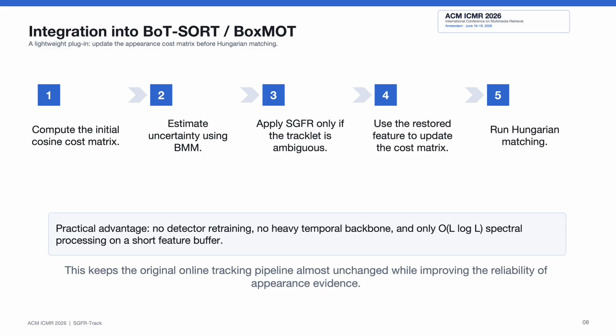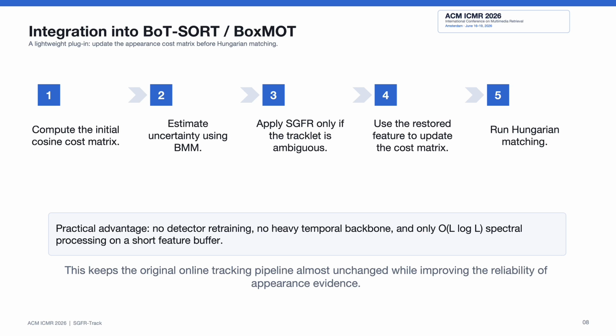In our implementation, we integrated Inter-BoT-SORT under the unified box model framework. The process is straightforward. First, we compute the initial cosine cost matrix between active tracklets and current detections. Second, for each tracklet, we estimate the association uncertainty using the bidirectional matching margin. Third, if the tracklet is ambiguous, we apply SGFR to its historical feature buffer.